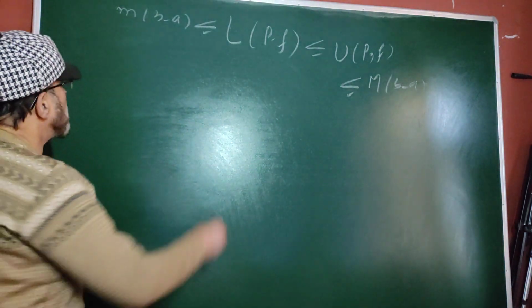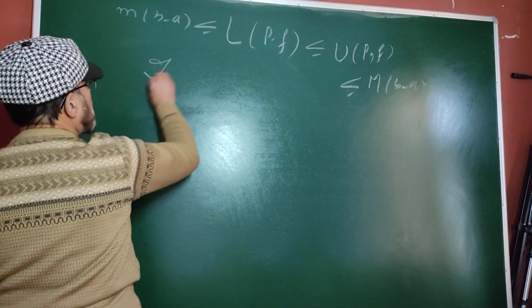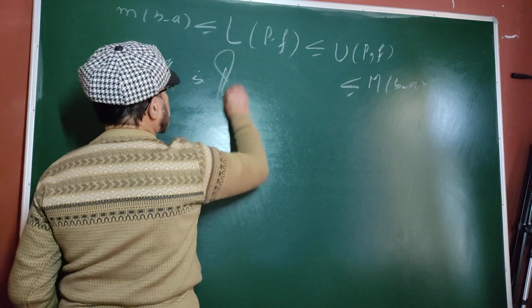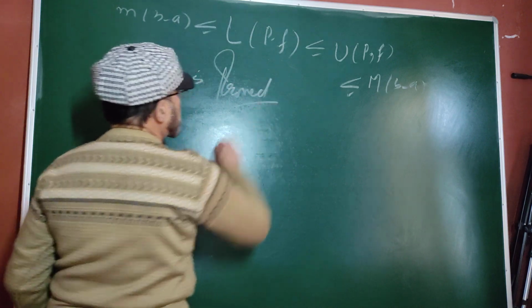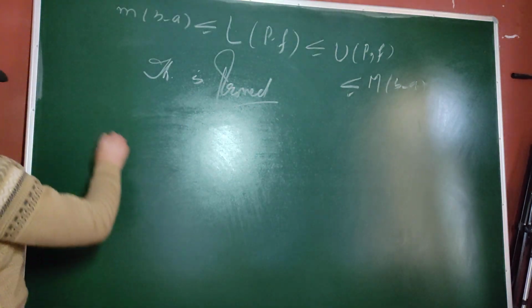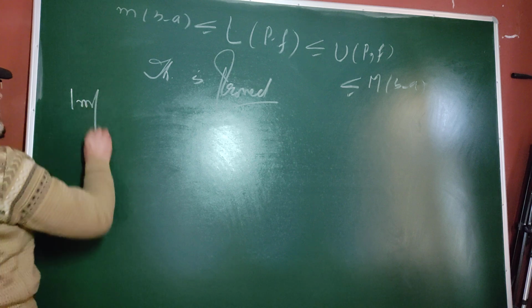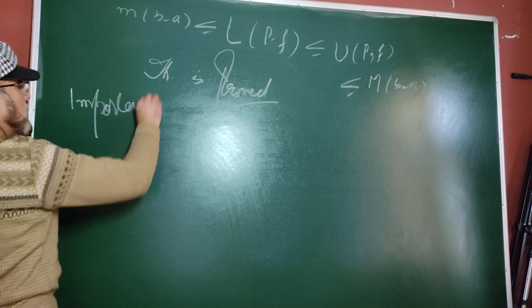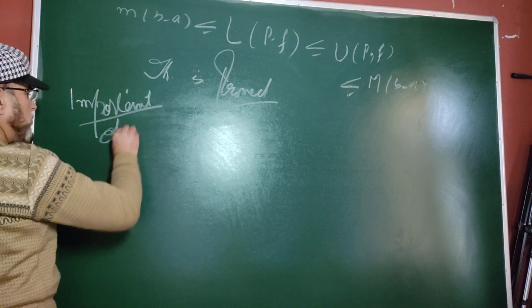We have a very important observation. Theorem is proved. Now we have an important observation that you will remember.